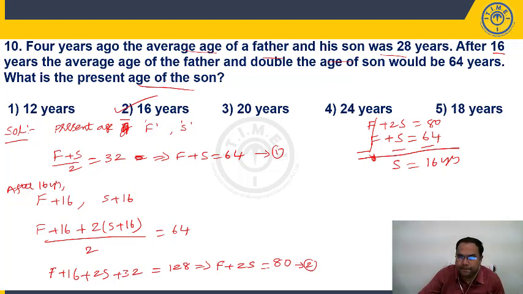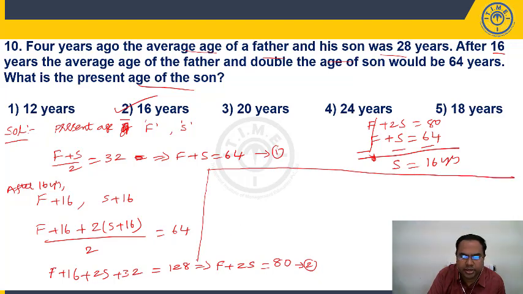The same thing we can solve like this, a logical approach. Now here, after 16 years, the average, this is important. After 16 years, the average age of father and double the age of son would be 64 years. Now see here, students. If you think logically, you can answer like this. Right? What is the present average of father and son? F plus S by 2 is 32.